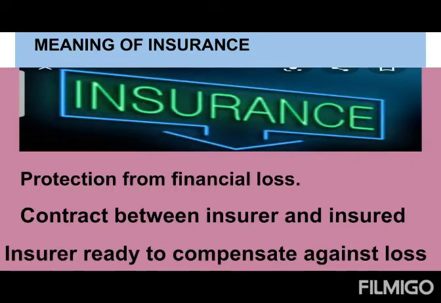Okay? Or insurance may be called as it is a contract. It is an agreement made between two parties. Who are they? Insurer and the insured. Insurer is the insurance company which issues the policy. Insured is the person who takes the policy. The person who takes the policy is called as insured. So between these two people, they are making agreement. So what type of agreement?